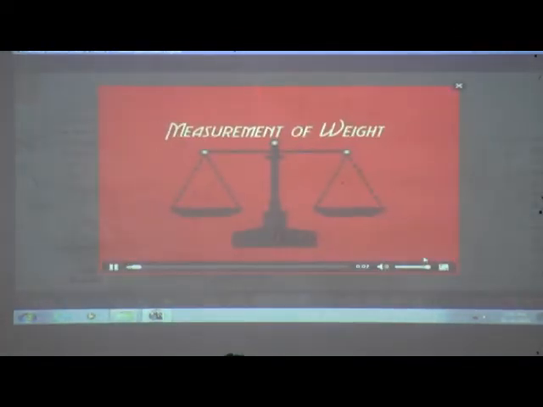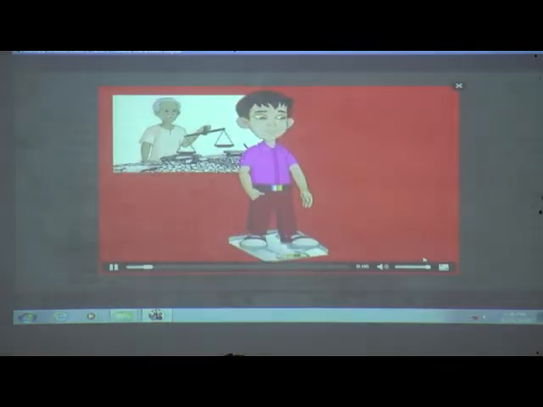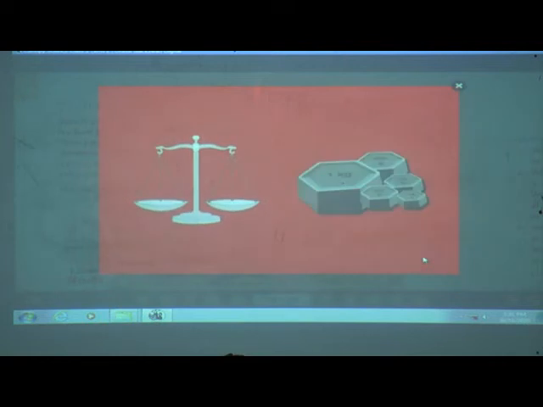Measurement of weight. We use different kinds of machines to weigh things. This is a balance. We use standard weights with a balance. Have you played on a seesaw? The heavier side always goes down. The balance works in the same way.